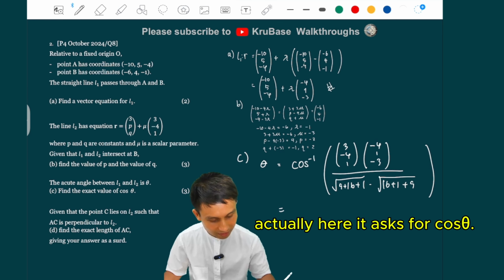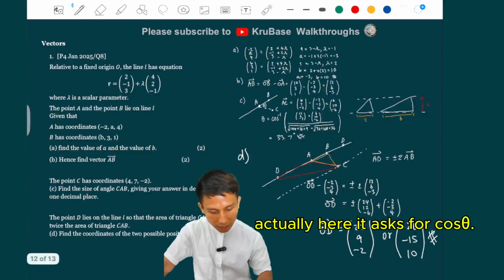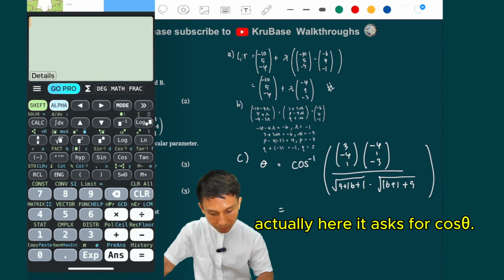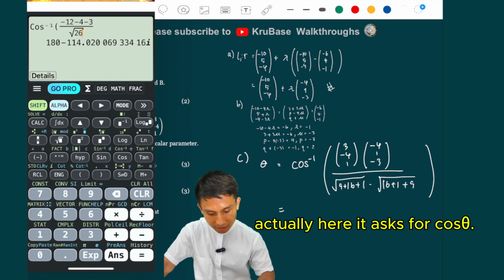Okay, they are the same length actually. So what do we have? Arccos again, that's already in degrees. Fraction: 3 times minus 4 is minus 12, minus 4, and then minus 3. And that is over the square root of 26 and the same, so it's just 26 there for both of them.